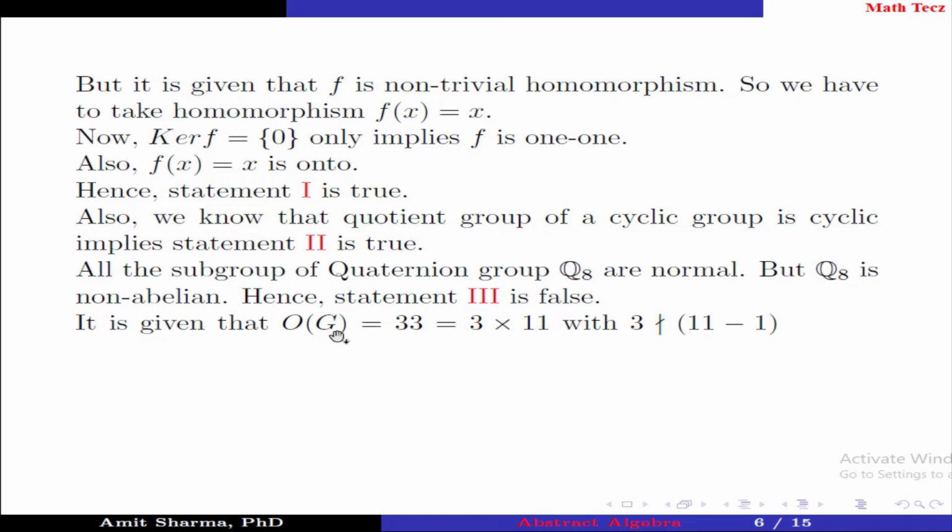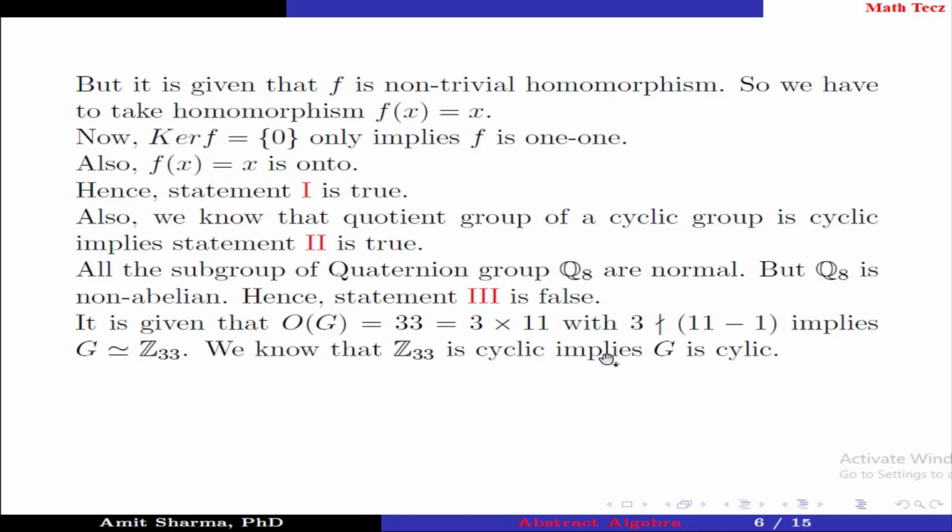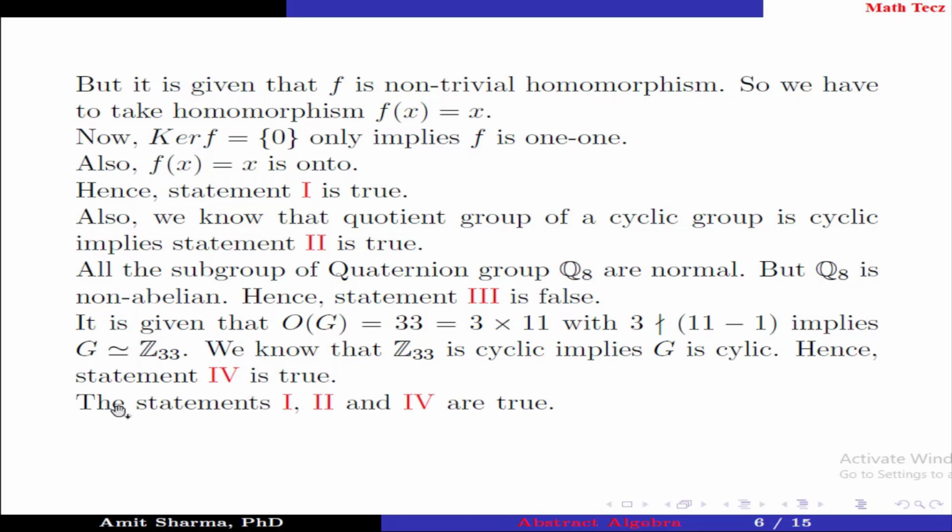It is given that the order of G is 33, which can be written as 3 times 11, and 3 does not divide 11 minus 1, implies G is isomorphic to Z33. We know that Z33 is cyclic, implies G is cyclic. Hence, statement 4 is true. The statements 1, 2 and 4 are true. Therefore, option C is true.